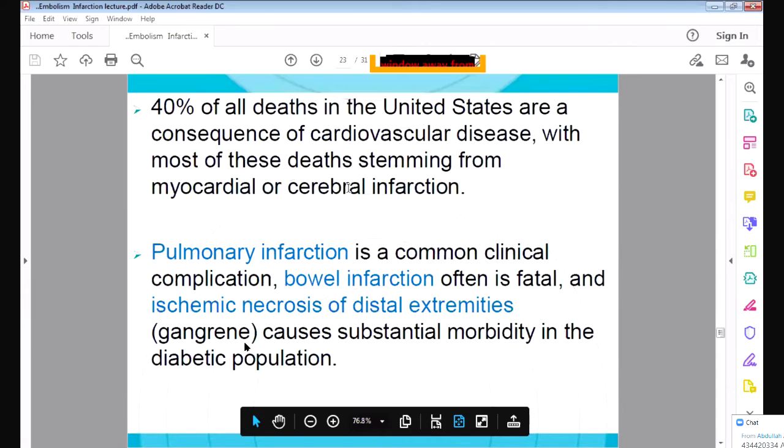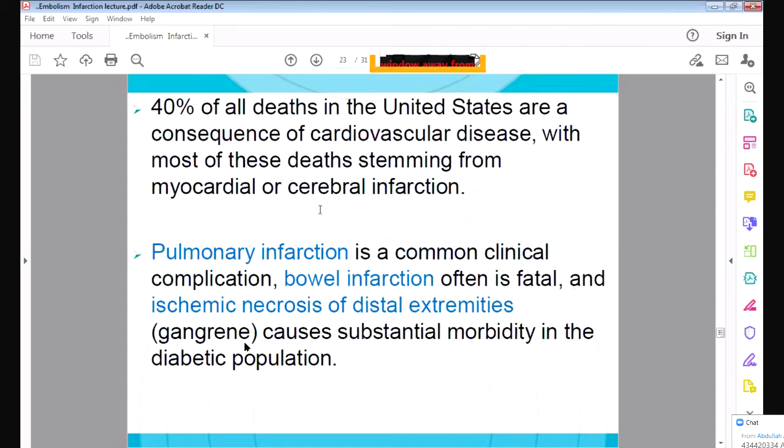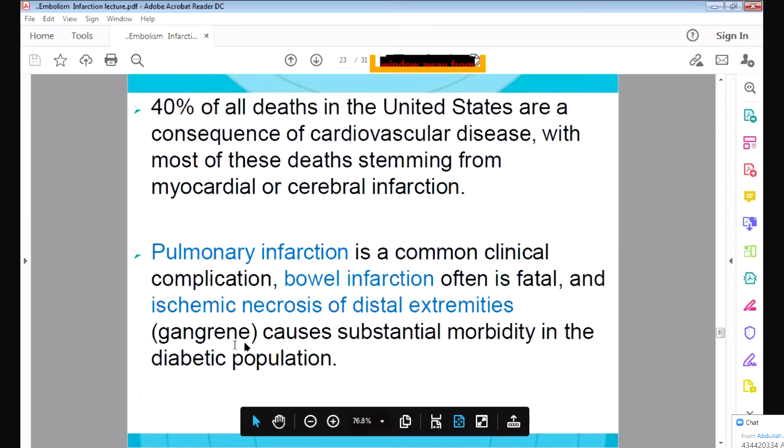You can see that many important organs can undergo infarction when they do not receive the blood supply. You will learn when you go to the hospital: first is the myocardial infarction, that is the heart, the cerebral infarction, brain infarction, even pulmonary infarction, and even small intestine infarction, and also ischemic necrosis of distal extremities. When the blood supply to the lower extremities is blocked, it can cause ischemic necrosis. What is it called? It is called gangrene. You have just finished the PBL, right? The PBL gangrene.